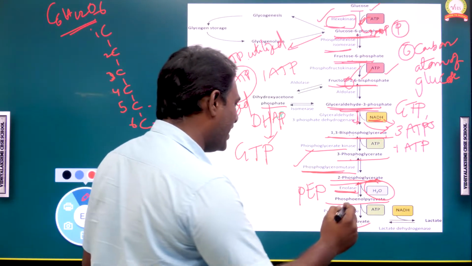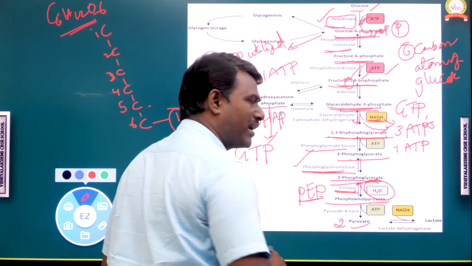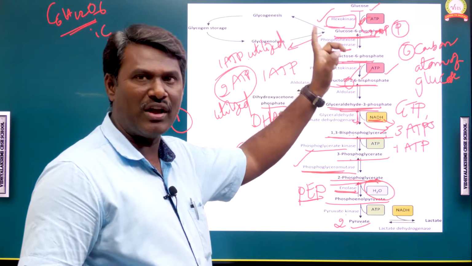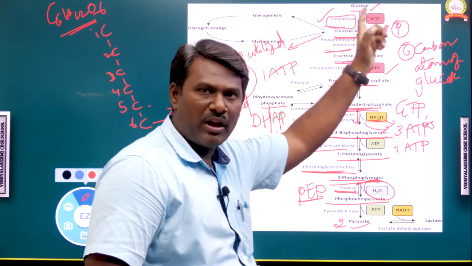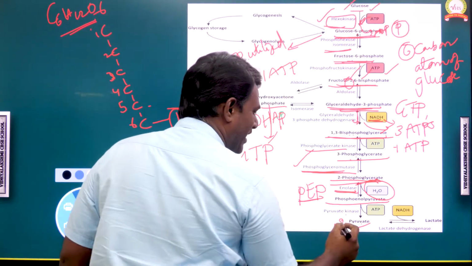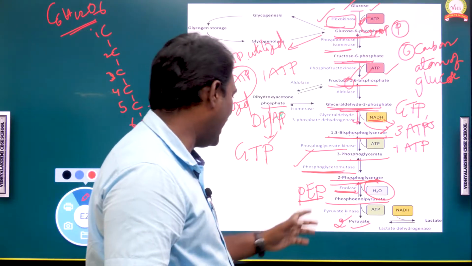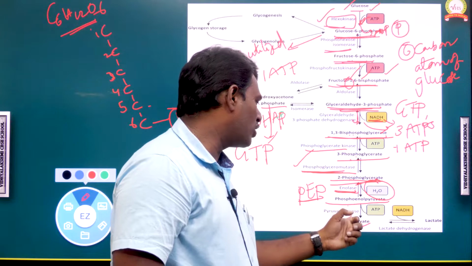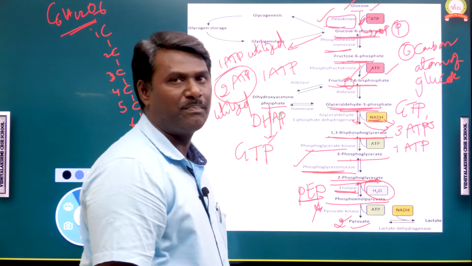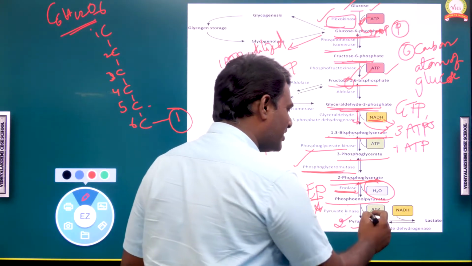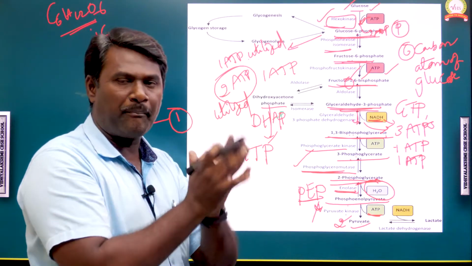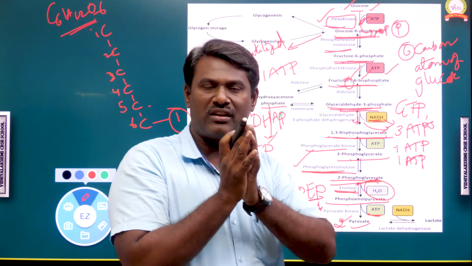And finally, phosphoenol pyruvate will convert into 2 pyruvic acid molecules. So earlier we have seen that in glycolysis, the glucose molecule will convert into 2 pyruvic acid molecules. The initial product is glucose and the final product is 2 pyruvic acid molecules. This conversion, phosphoenol pyruvate to pyruvate, is influenced by an enzyme called pyruvate kinase, and it is an energy releasing process. 1 ATP has been released. So this is the complete statistic form of glycolysis.